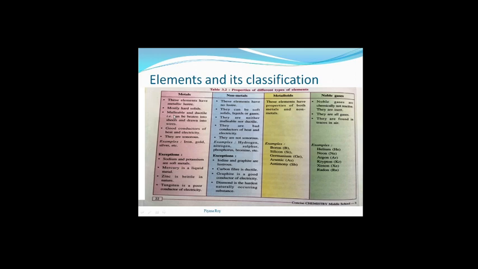Metals are malleable and ductile. What do you mean by malleability? Malleable means metals can be beaten into sheets, means we can make a very thin sheet from a metal. Whereas ductile means metals can be drawn into thin wires. That means from a very small piece of metal we can make a very thin sheet, and we can draw it to make a very thin wire.